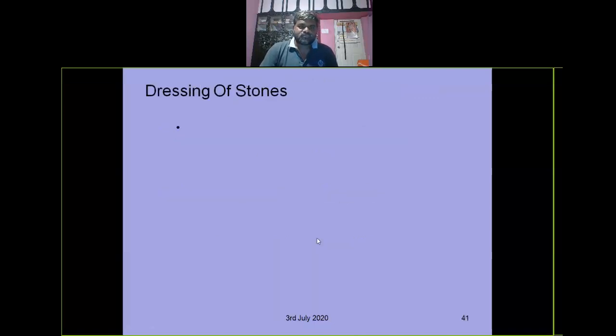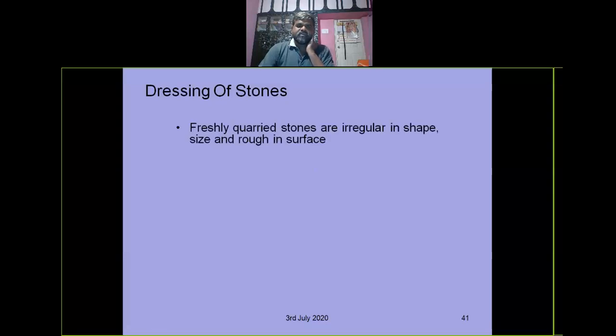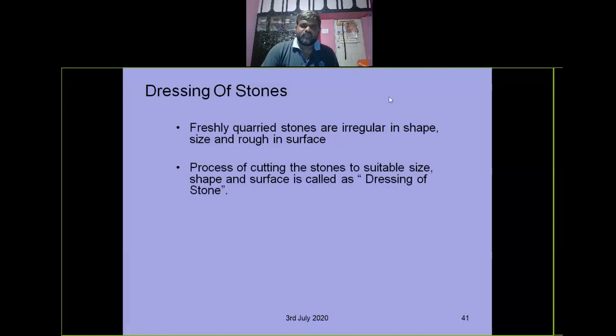Right. Next, dressing of stones. What is the dressing of stones? Actually, freshly available stone taken from the quarry does not have a regular shape, size, and regular surface. So we have to cut the stone to the required shape, size, and surface, right? The process of cutting stones to a suitable size, shape, and surface, with machinery or manually, is called dressing of stone. Dressing of stone is very, very important.